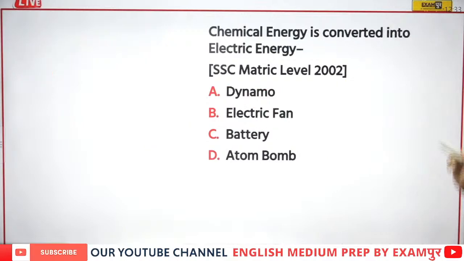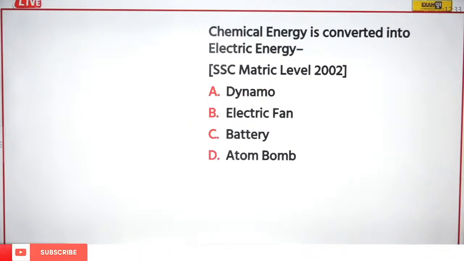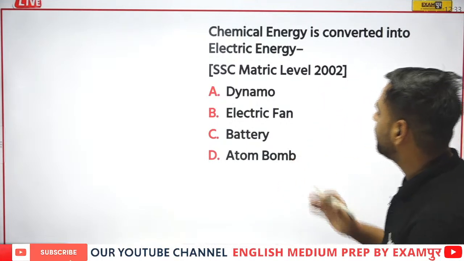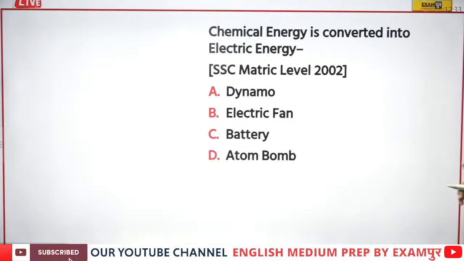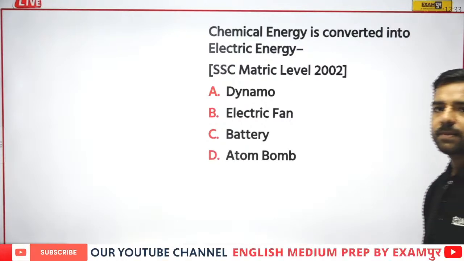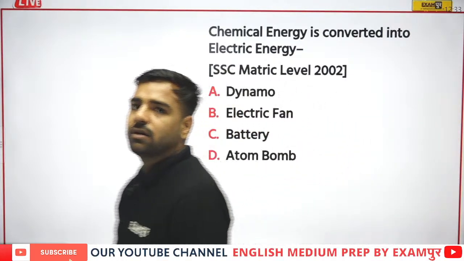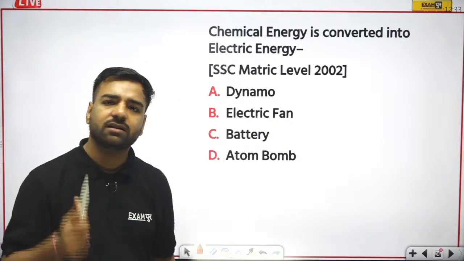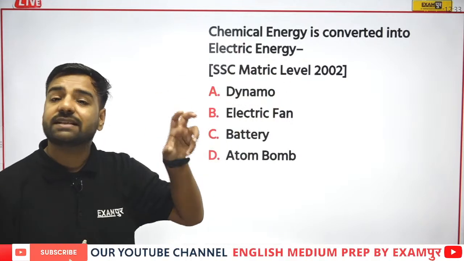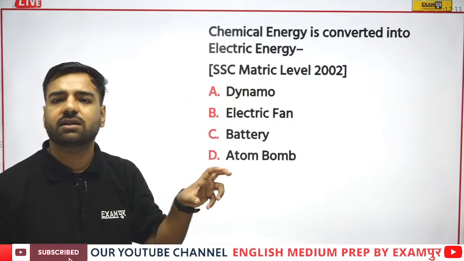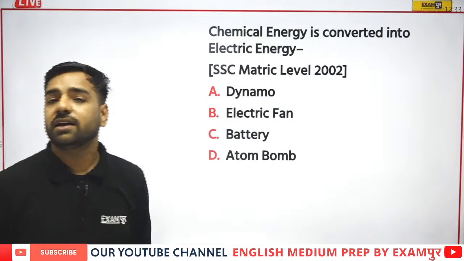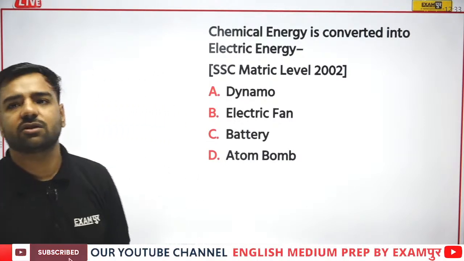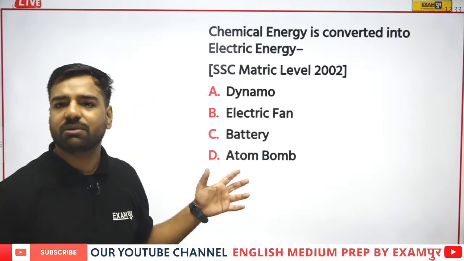Next, chemical energy is converted into electrical energy. Now which is the correct option for that? Is it dynamo, electric fan, battery or atom bomb? Chemical to kinetic. We were discussing photovoltaic cells. Remember solar cells? What was happening there? Solar cells were actually using sunlight, that energy which was coming from the sun, and that was converted into what? It was converted into electric energy, because of which you were able to run your fans, televisions and all. So is the same logic applicable here?